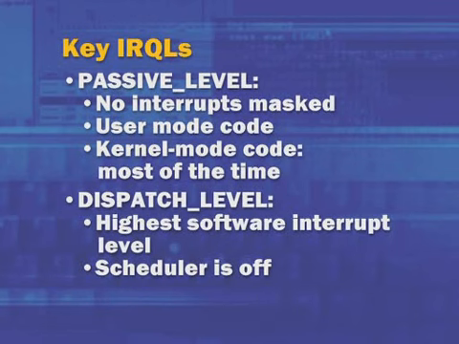So one way that a thread running in kernel mode can ensure that it's not preempted by any other thread on that processor is to raise the IRQL up to dispatch level. This turns off the scheduler, and now that thread can run through whatever operation it's performing to completion. When it's done, it drops the IRQL back to passive level and re-enables the scheduler.